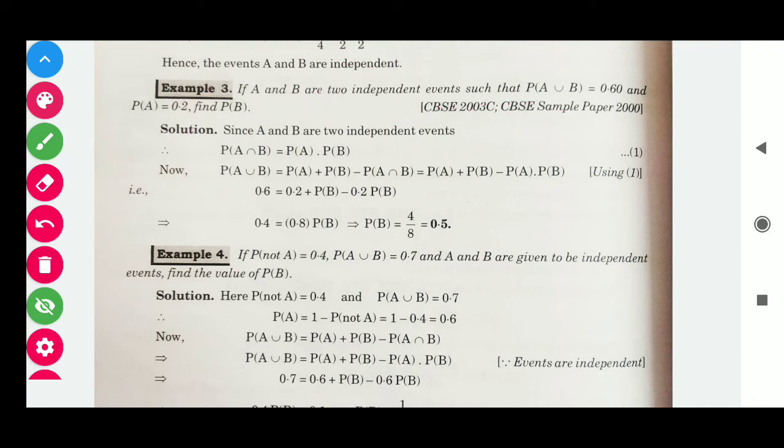So let's start. Probability A intersection B is equal to probability A into probability B. Probability A union B, we know that its formula is probability A plus probability B minus probability A intersection B. Now using the values, probability A intersection B is equal to probability A into probability B. Now put the given values. Its value is 0.6 and the value of probability A is 0.2. Probability B we have to determine. Now by taking probability B common, we get 1 minus 0.2 is 0.8, and 0.2 moves to the left hand side, we get 0.4. Now in this way our answer is 1/2, that is 0.5.